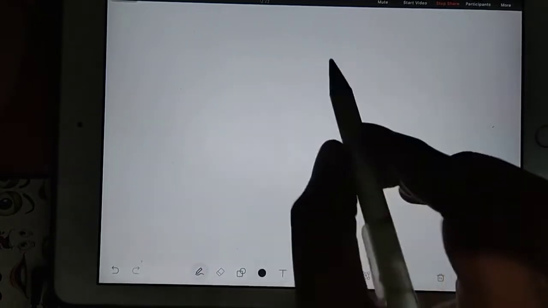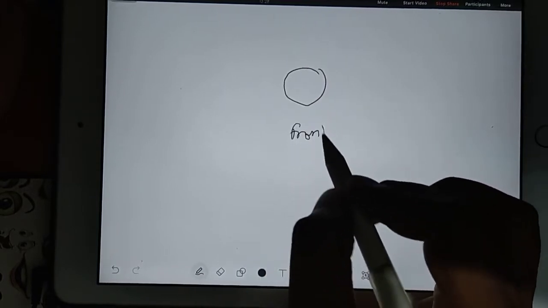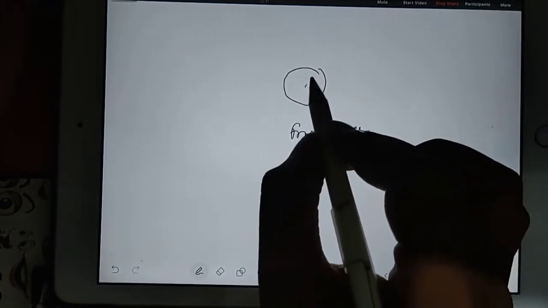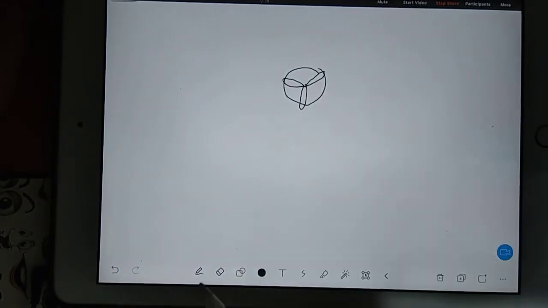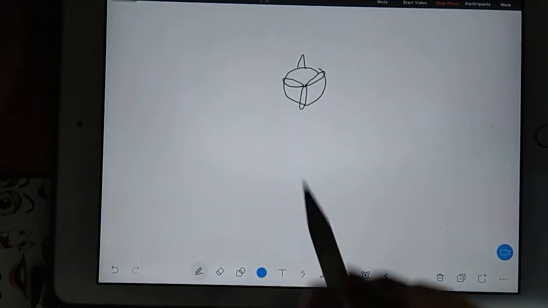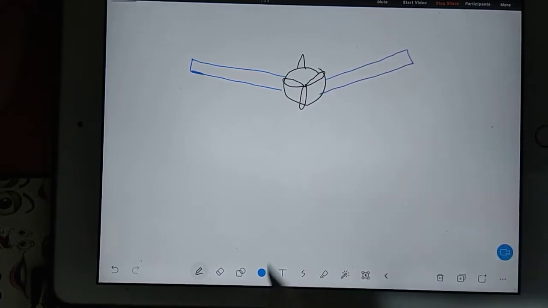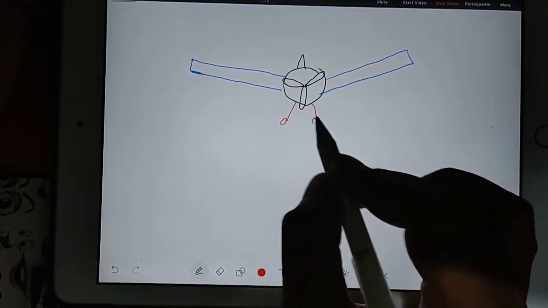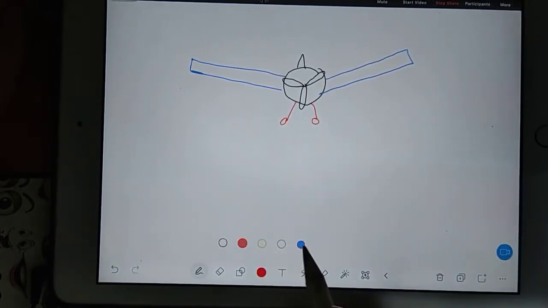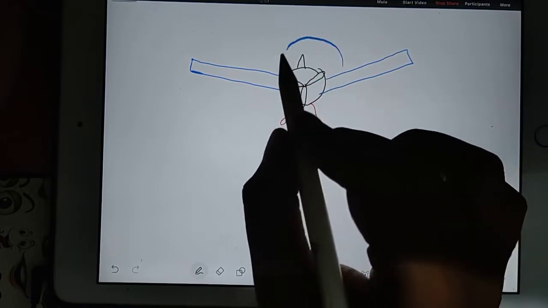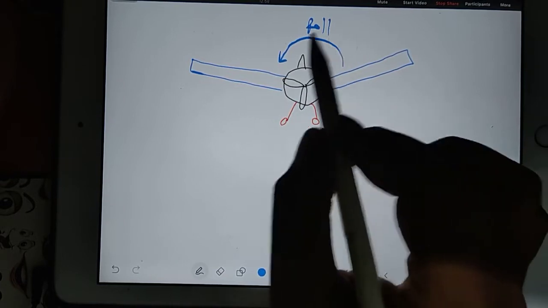So imagine, I am drawing a front view. For more interaction, I am drawing a propeller, and I am drawing the tail, and I am drawing wings like this. Okay. And now here I am drawing the landing gear. Imagine this aircraft is coming out of the screen, and you also imagine this aircraft is turning in this direction. This is called roll. Imagine the aircraft is rolling in this direction.